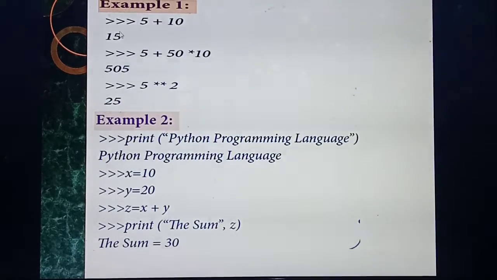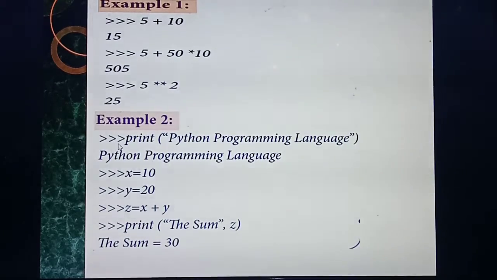See, I am giving 5 plus 10. If you press the enter button, you will get the result 15. See, 5 plus 50 into 10. What's the answer? 50 into 10 is 500, 500 plus 5 is 505. Immediately you will get the answer. 5 square means 5 into 5, 25. Okay, first example with numbers.